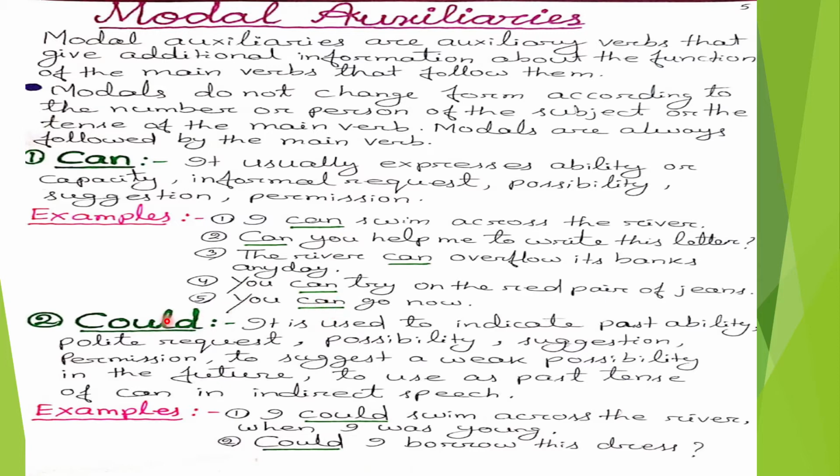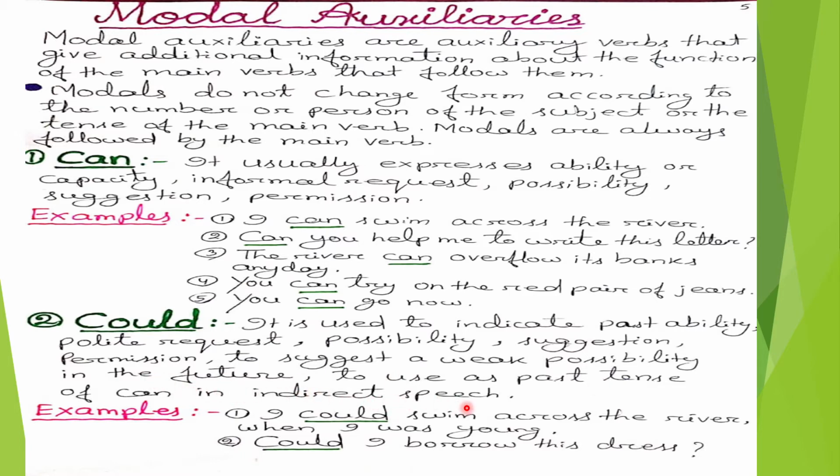Now, we will discuss the modal auxiliary verb could. It is used to indicate past ability, polite request, possibility, suggestion, permission, to suggest a weak possibility in the future, and to use as the past tense of can in indirect speech.